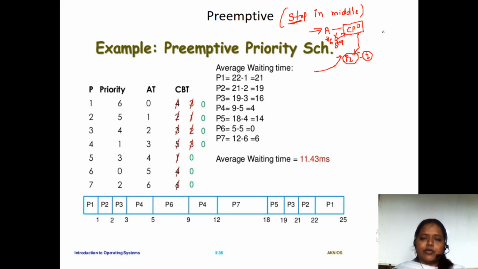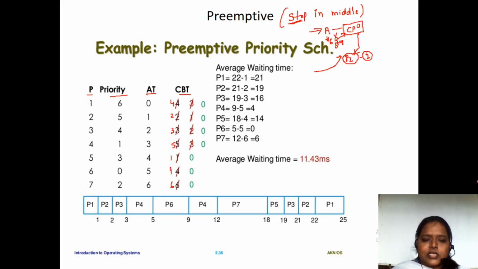So here we'll check. The numbers are 4, 2, 3, 5, 1, 4 and 6. This is how you have the arrival times and the burst times. This is the priority, and these are the processes.